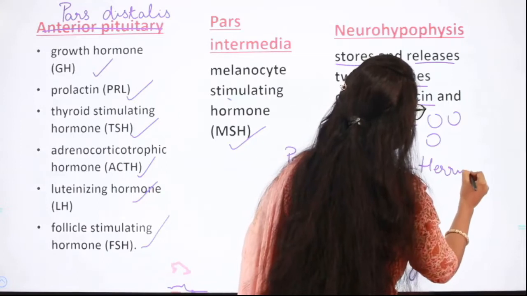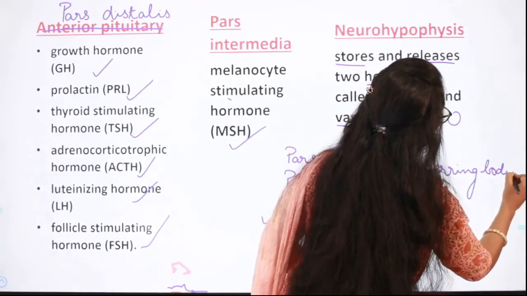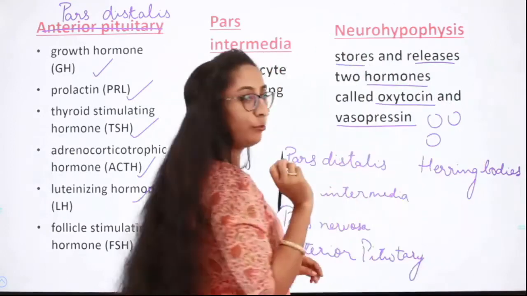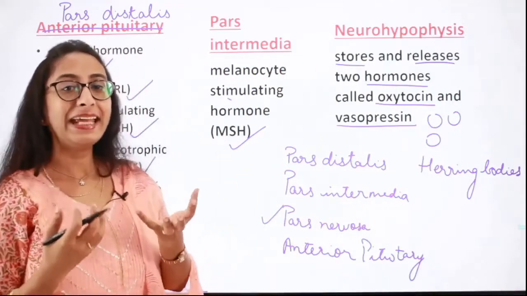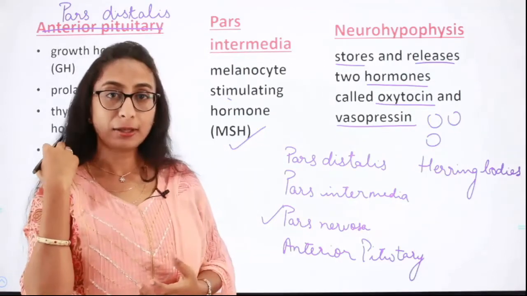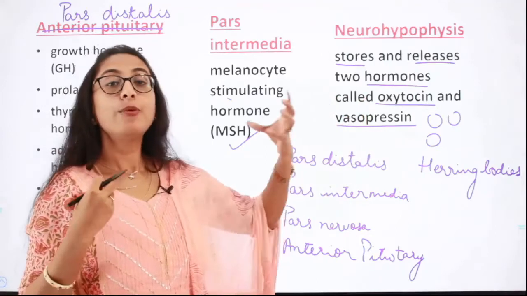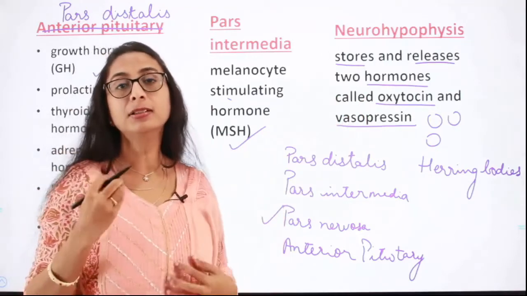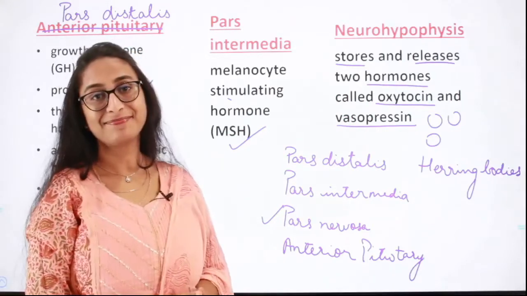So there have been questions on Herring bodies also in your examination. So do not forget Herring bodies. What are Herring bodies? Herring bodies are the vesicles in the posterior pituitary gland where the hormones like oxytocin and vasopressin, which are secreted by the hypothalamus, are stored and released.